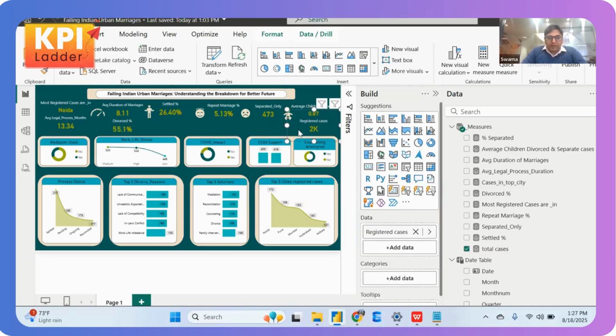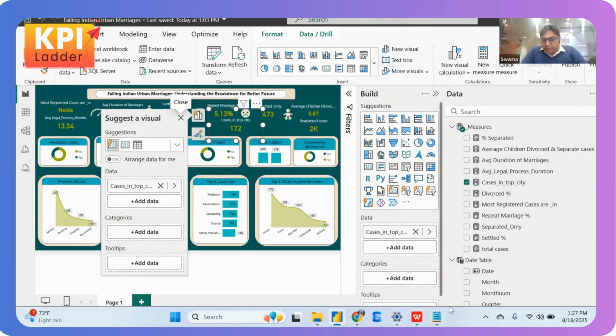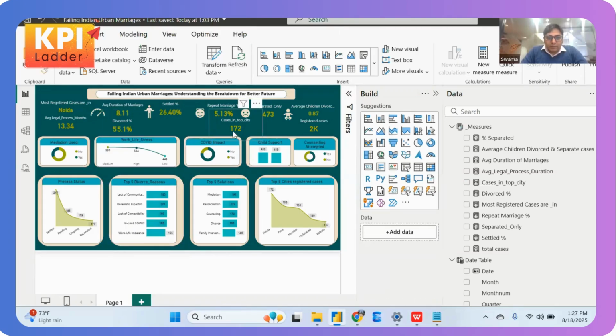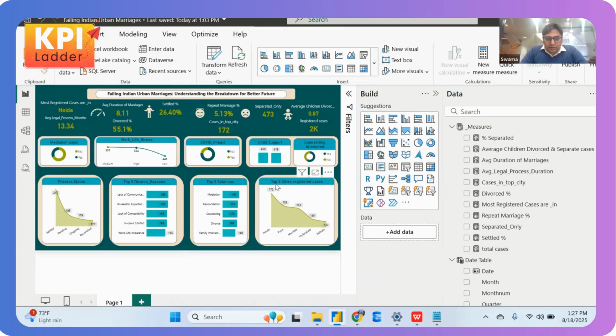Okay, let me share my screen. Ctrl+C, Ctrl+V a new visual, and cases in top city. So we will be using this, and as you can see, this is showing 172. This is showing 172, as we also have the number here in the data levels.